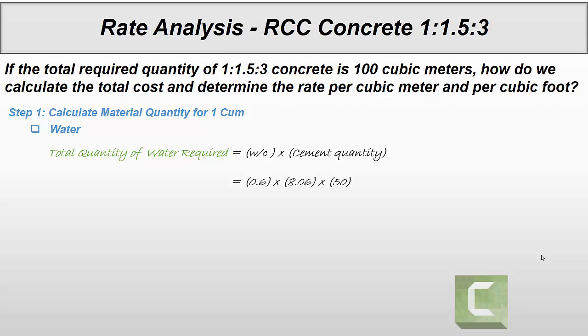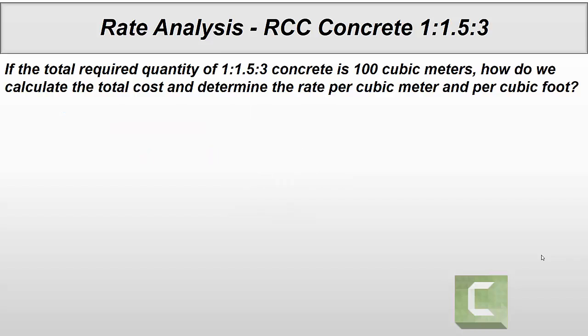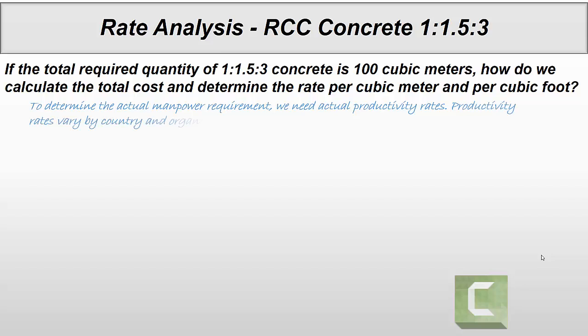Now for actual manpower required, you need the actual productivity rates of your organization or your country, because productivity rate varies from location to location, from organization to organization, and from country to country.